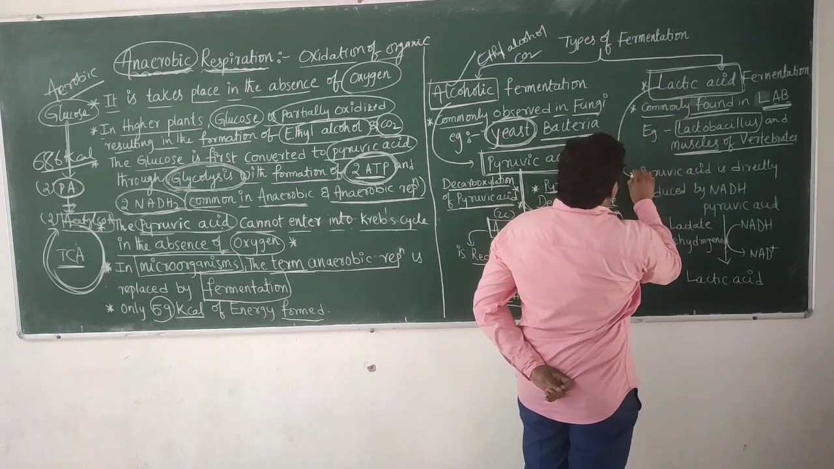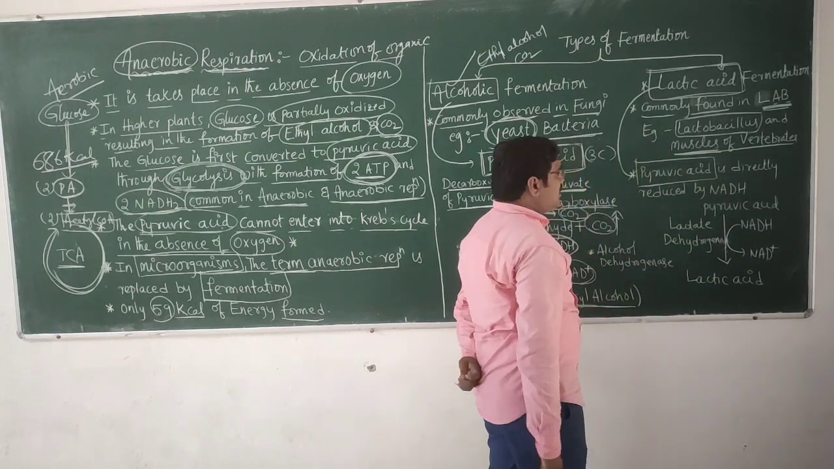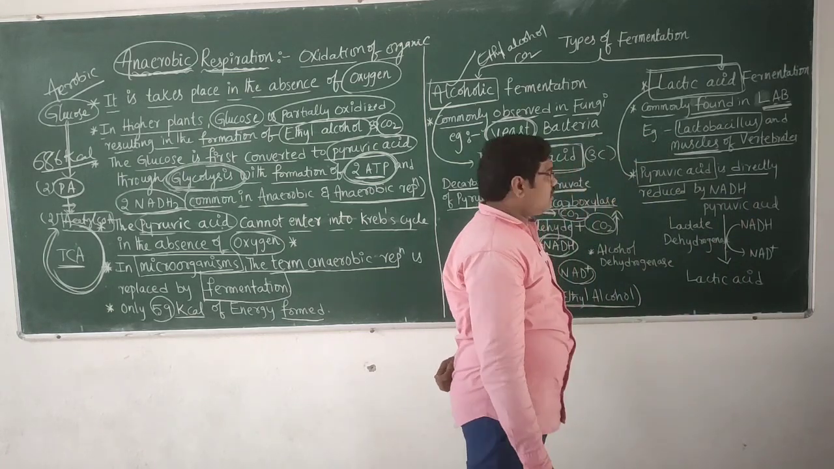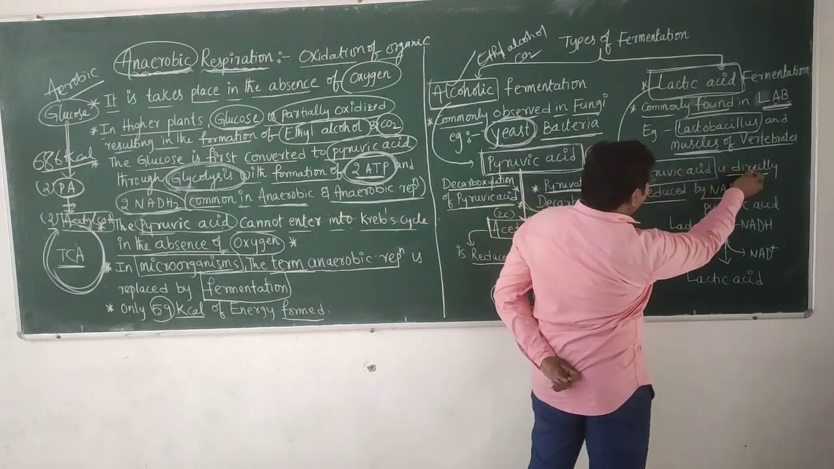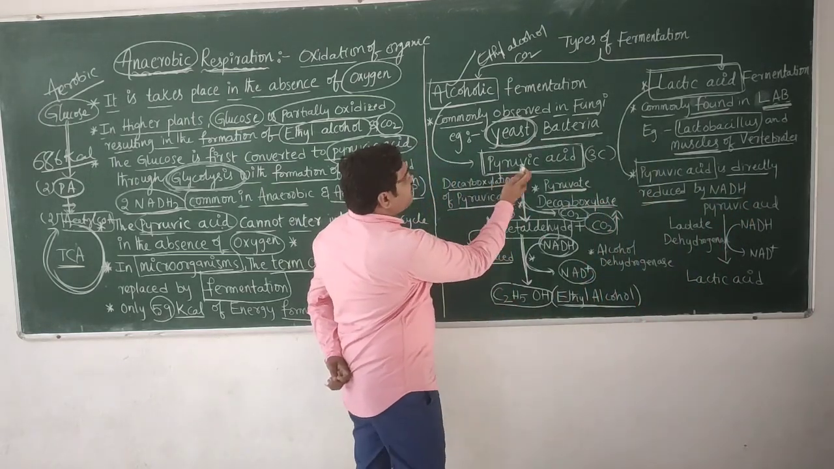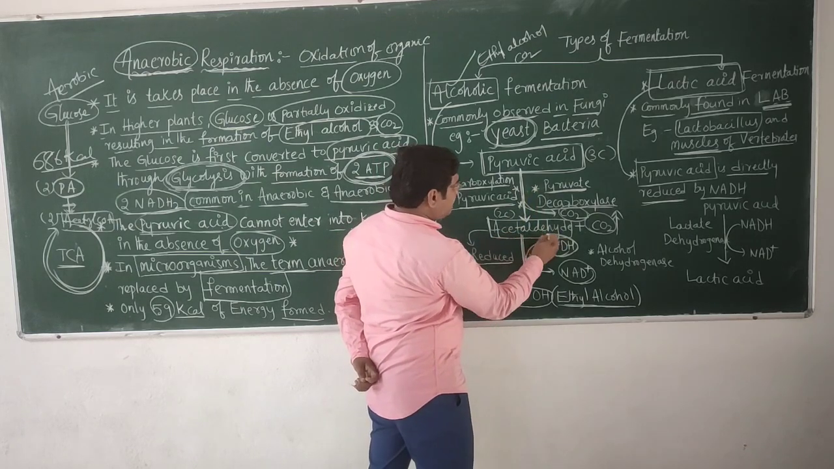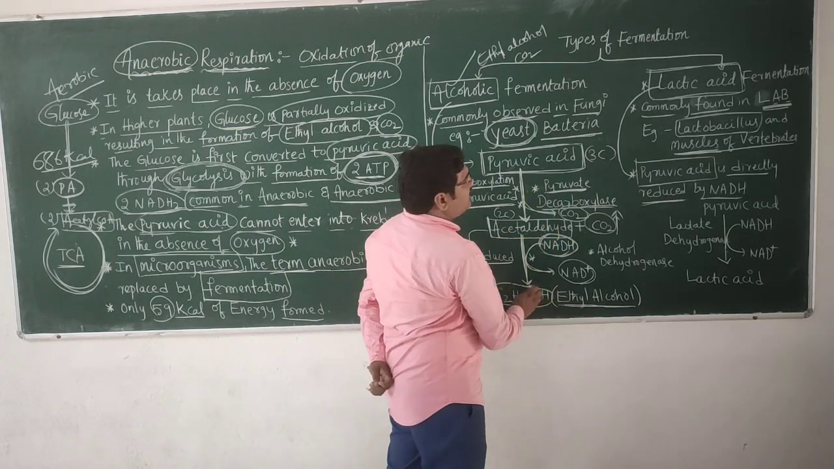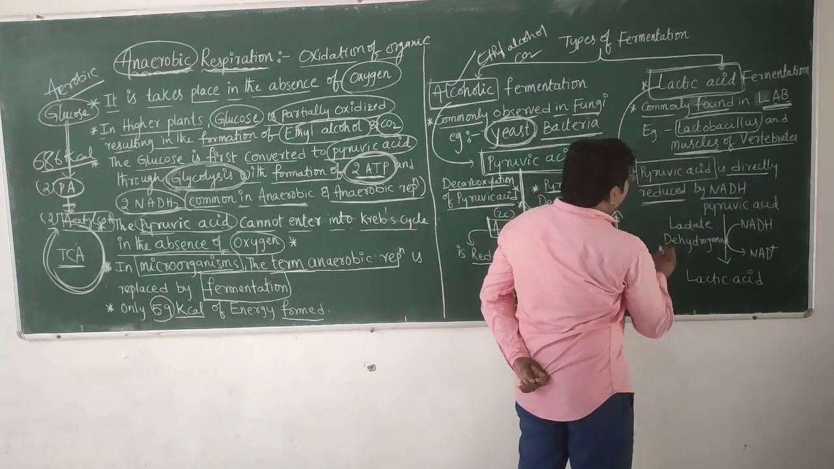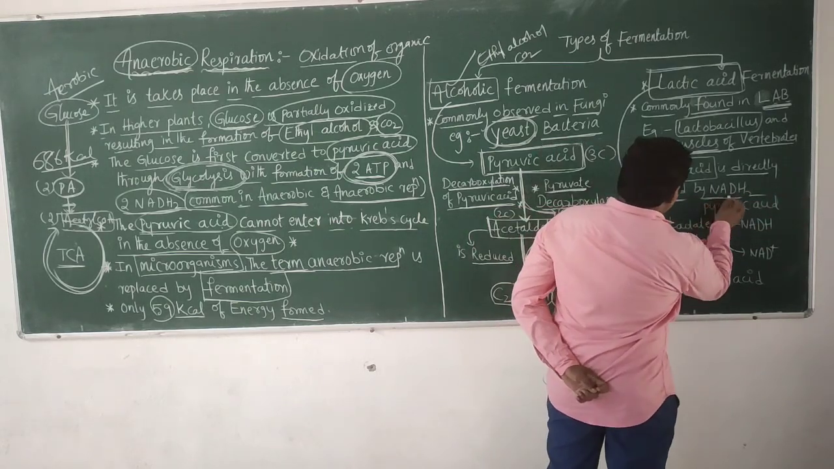In this lactic acid fermentation, what will happen? The pyruvic acid is formed during glycolysis. The pyruvic acid is directly reduced by NADH2. But in alcoholic fermentation, the pyruvic acid is indirectly converted into acetaldehyde, then acetaldehyde is converted into ethyl alcohol. But in lactic acid fermentation, the pyruvic acid is directly reduced by NADH2.